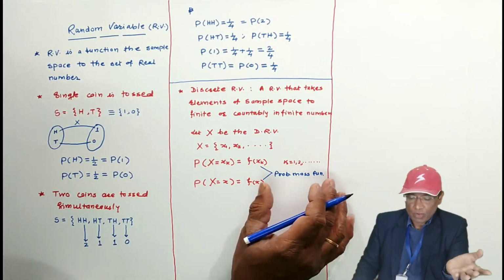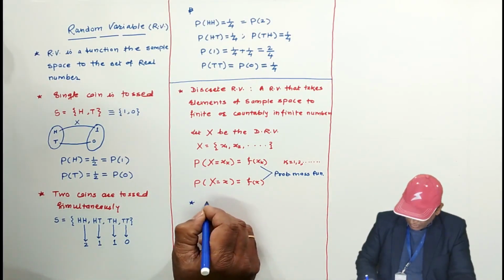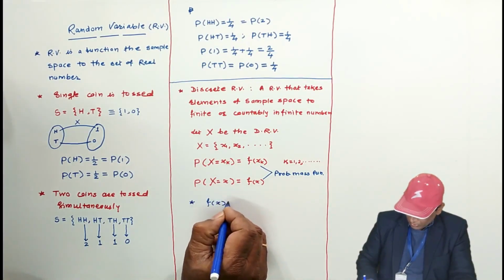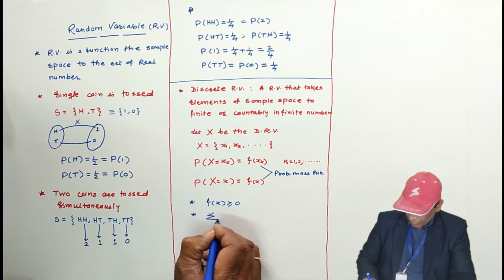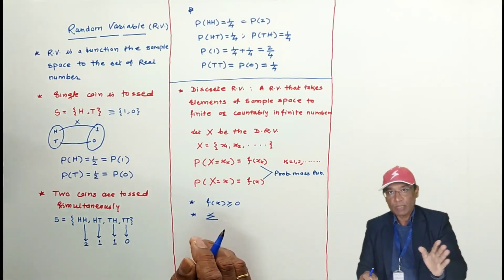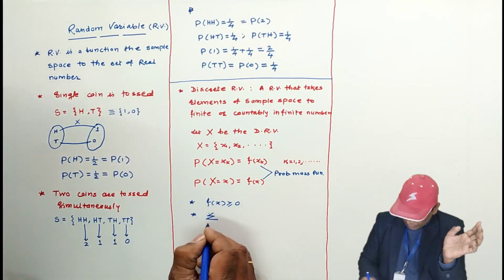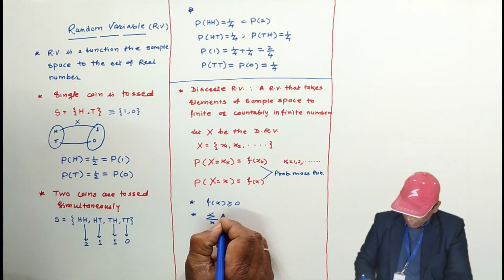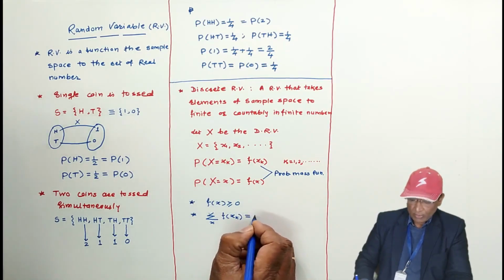Here is the probability mass function, and I am also writing its properties. First, f of x, the probabilities, are greater than or equal to 0. Second thing is the summation. For a discrete random variable this will deal with summation; in a continuous random variable, it will deal with integration. The summation of f of x or f of xk over x has value 1.